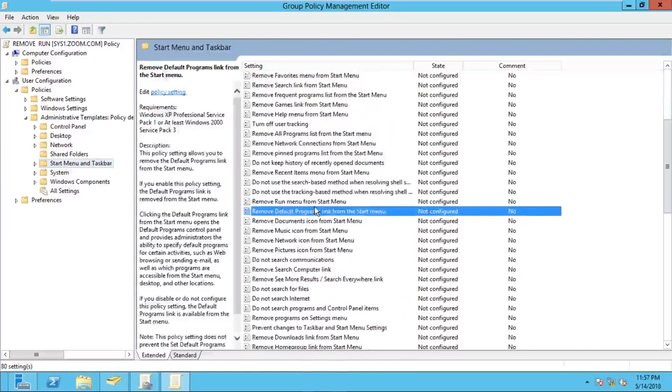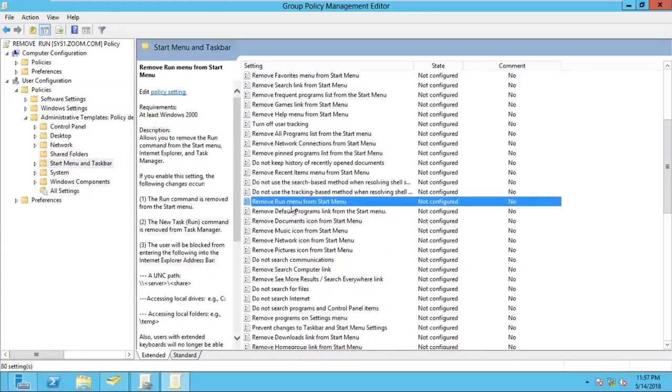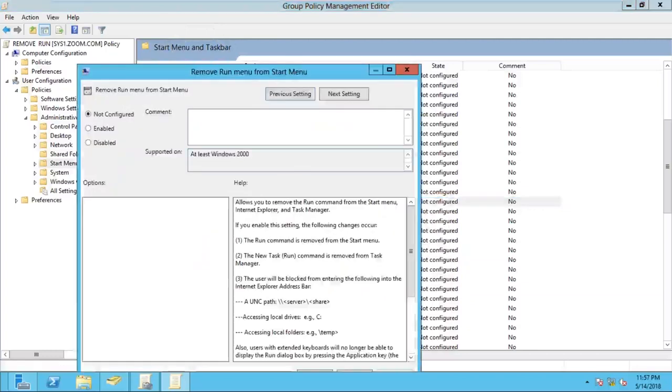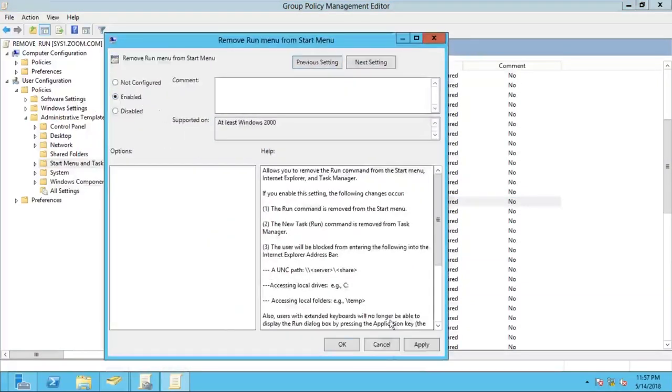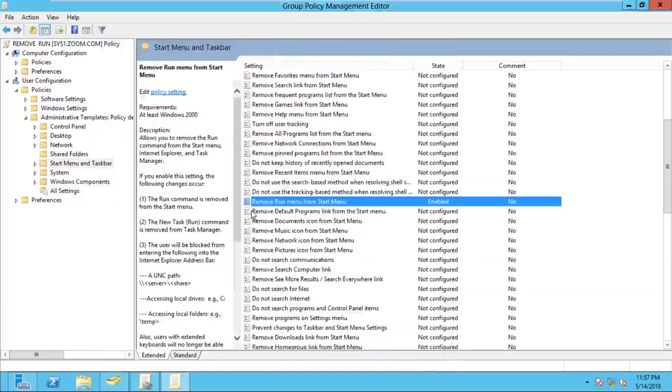Yes, here you can see it: Remove Run menu from Start Menu. You can see the name here also. Right click on Remove Run menu from Start Menu and click on Edit. Now select the Enabled option, click Apply, click OK. Your job is done. Close this window.